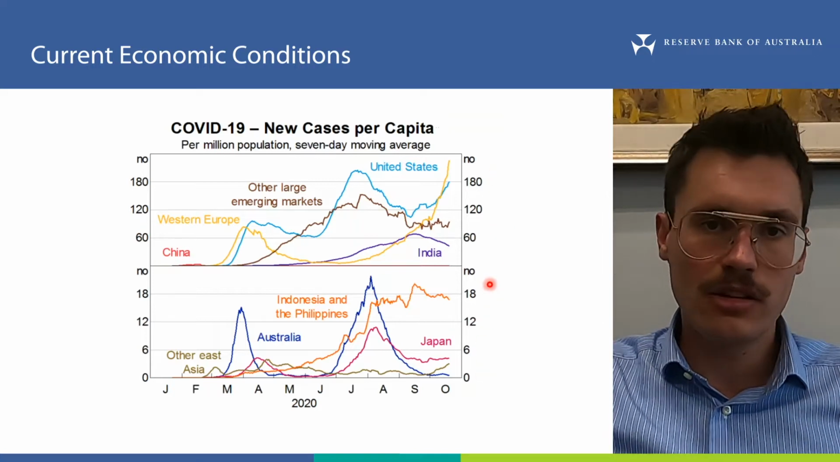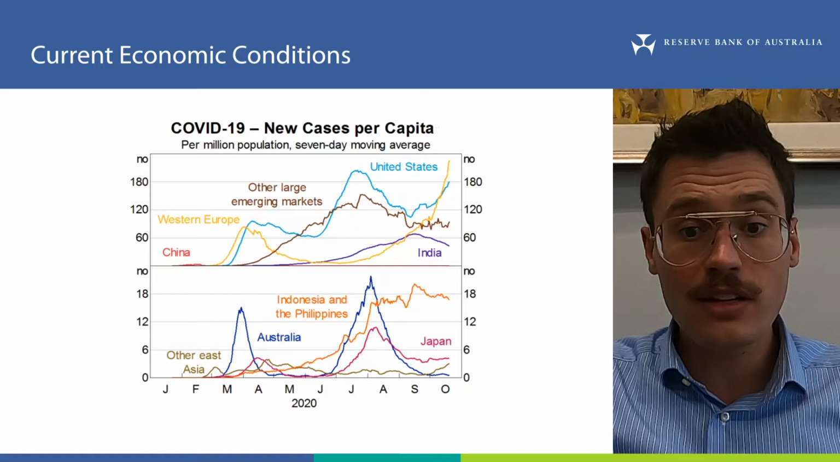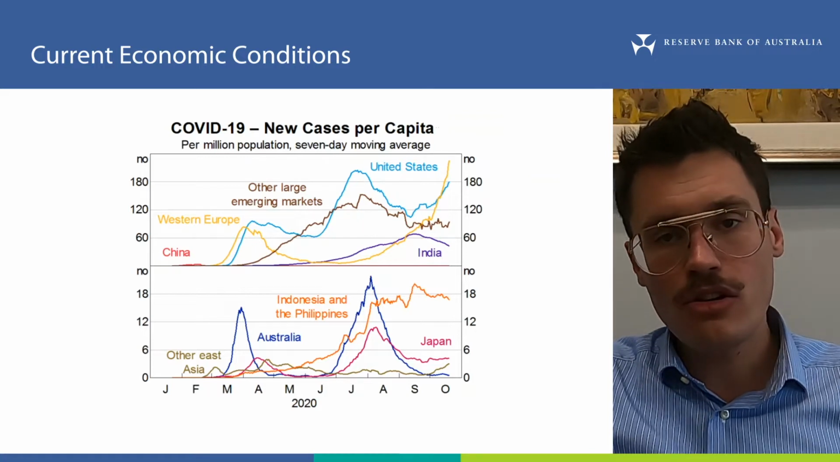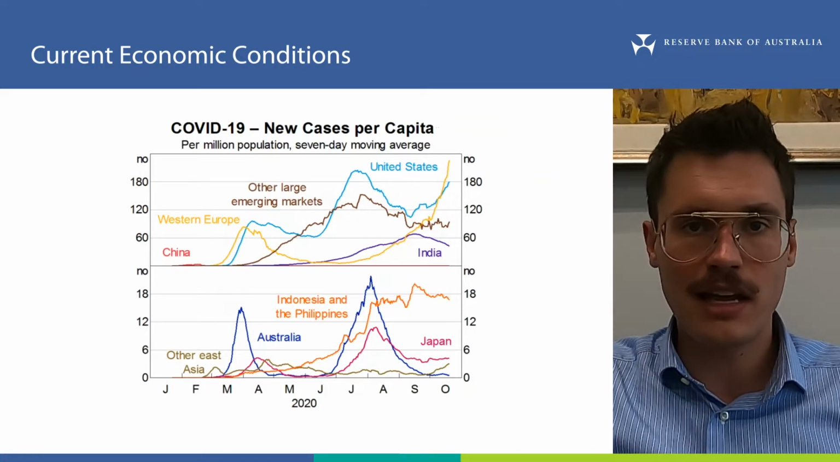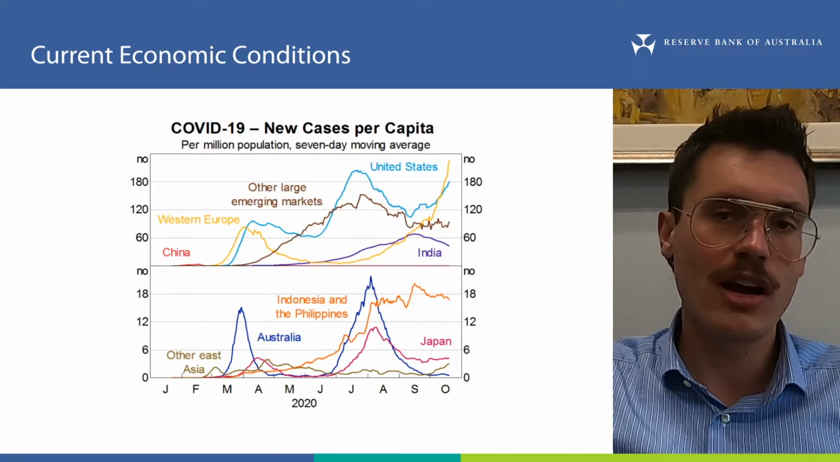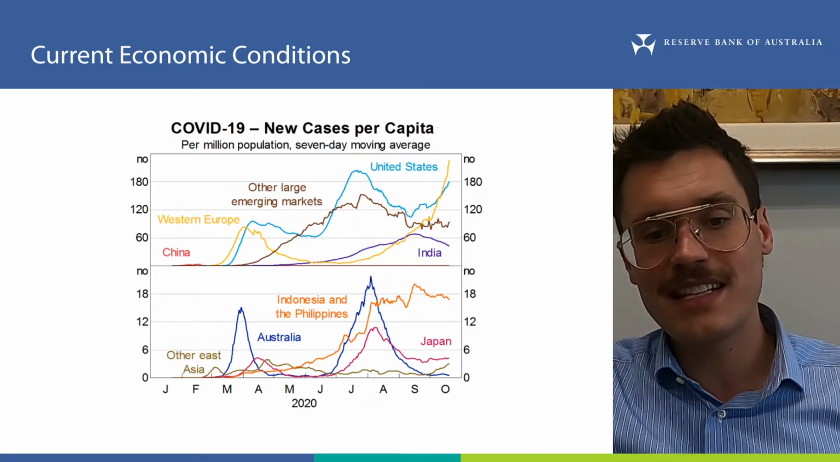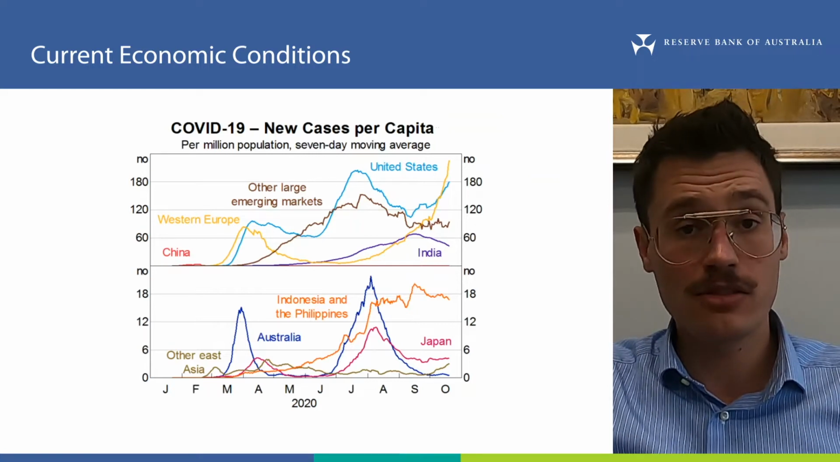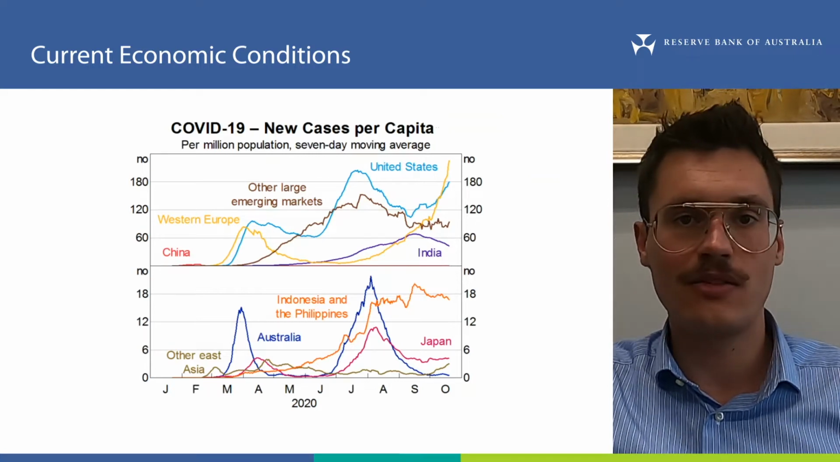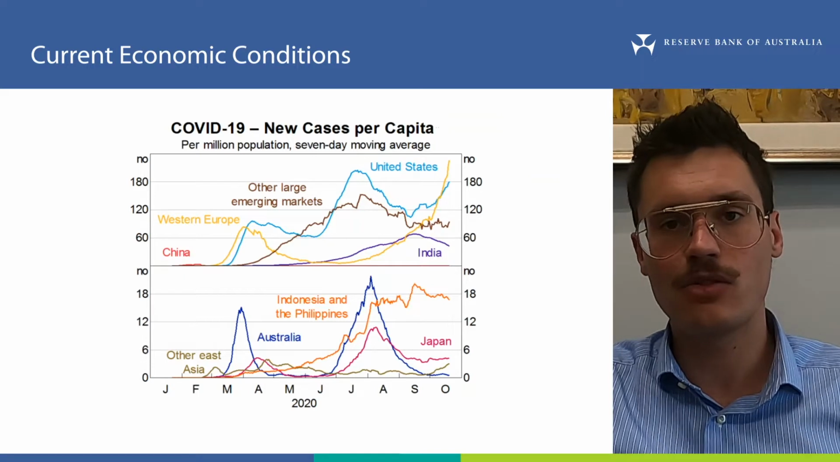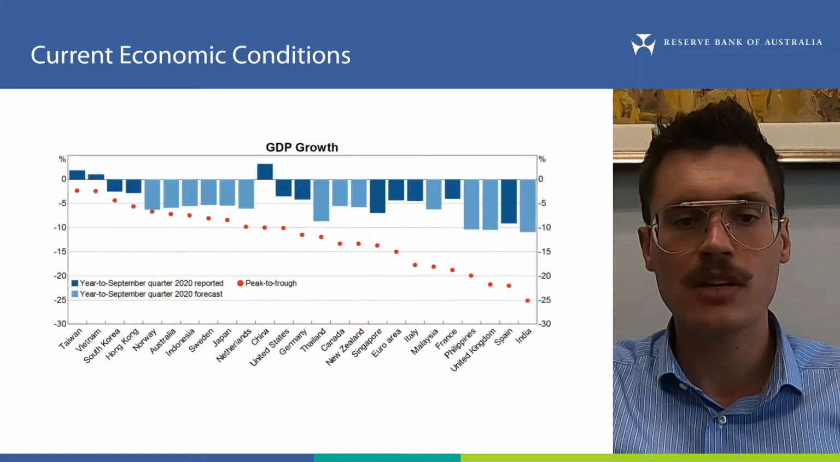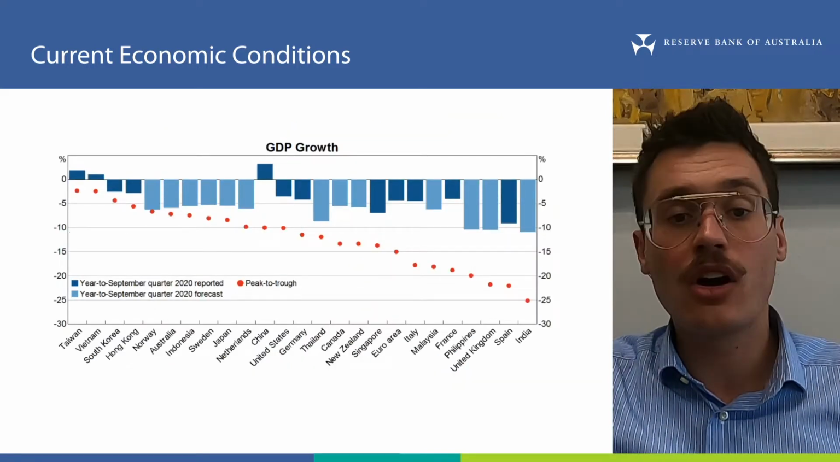In places like Europe and the US, COVID-19 infections are increasing again. In Europe, many countries have reimposed nationwide lockdowns in October to try and contain the virus. In Australia, infections have declined significantly in Victoria, and in response, many restrictions on activity in Melbourne and the rest of Victoria have been eased. So how has this affected the global economy?